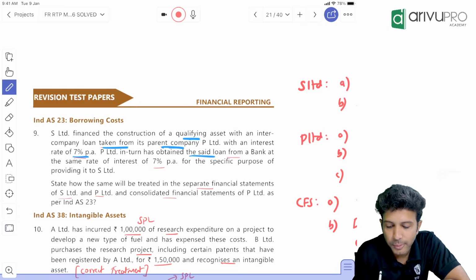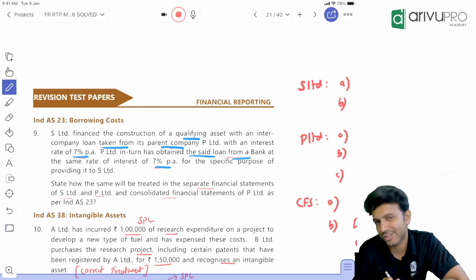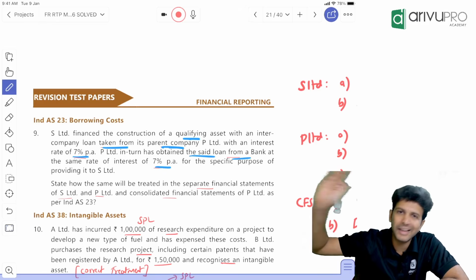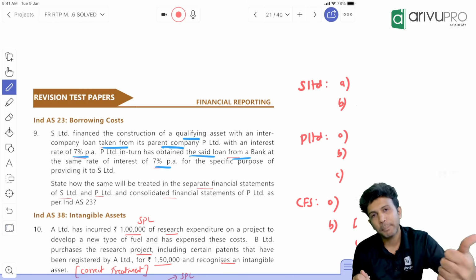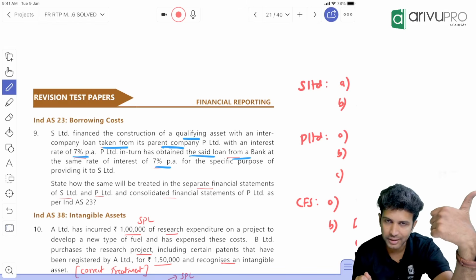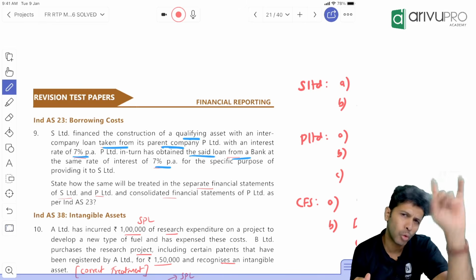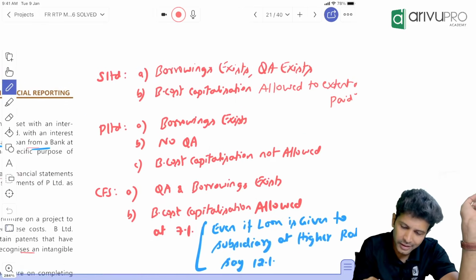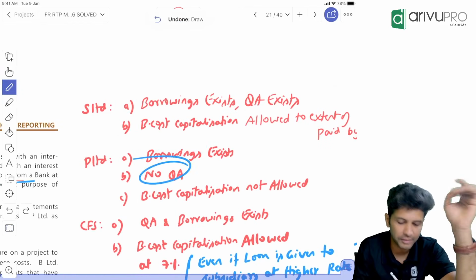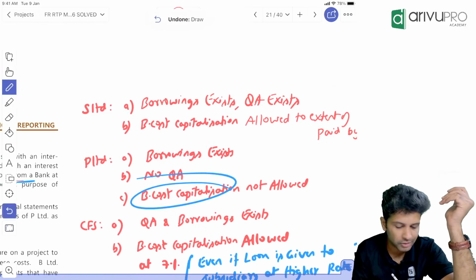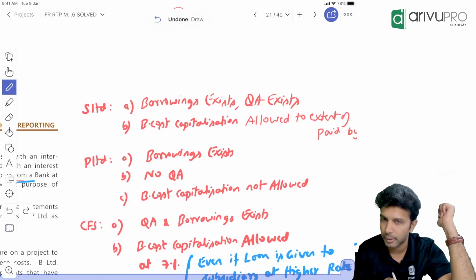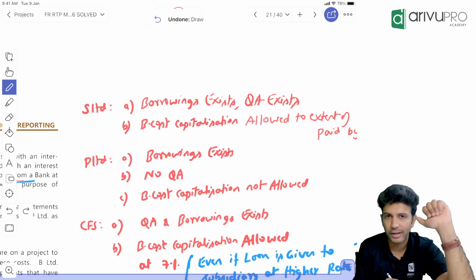Parent in turn has obtained the said loan from a bank at the same interest rate. Parent has taken the loan from the bank and given it to the subsidiary. So in parent books, there is borrowing. Loan is there because they have taken it from the bank. But does parent have any qualifying asset? No. Who has it? Subsidiary. So parent has borrowing, but does not have any qualifying asset. So borrowing cost capitalization in parent books is not permitted because the qualifying asset does not exist.